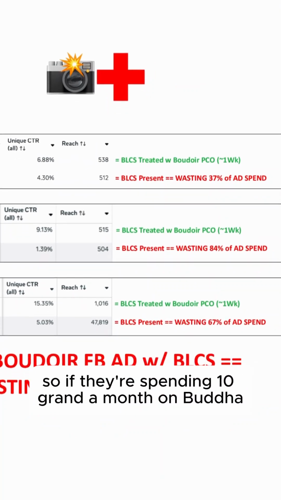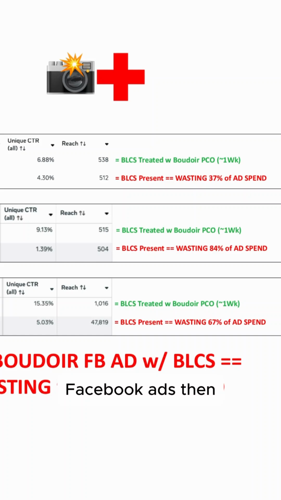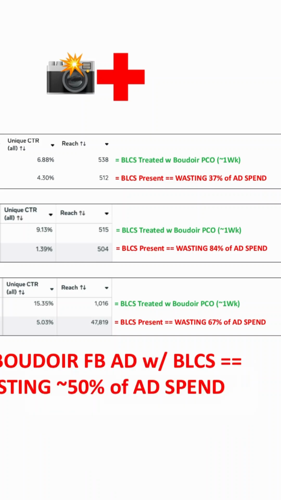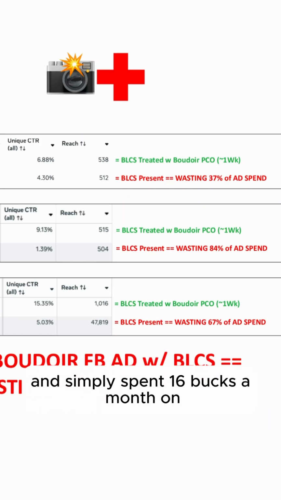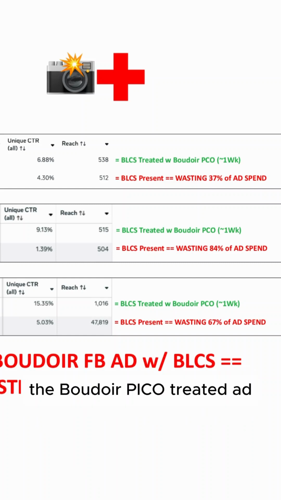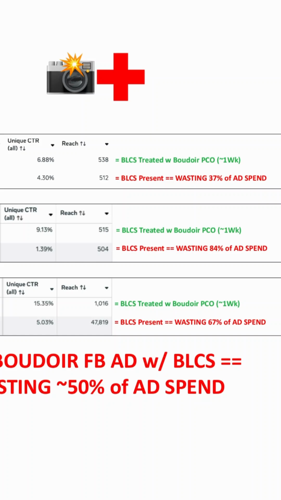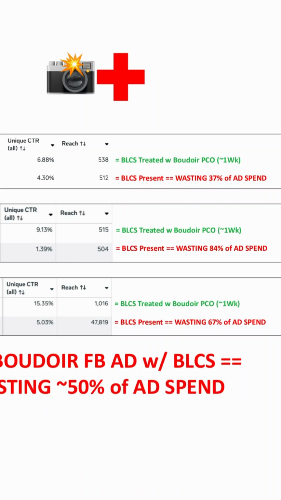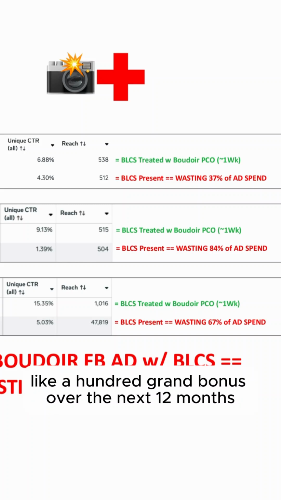So if they're spending 10 grand a month on Boudoir Facebook ads, we can reduce that ad spend by 8,400 bucks a month and simply spend 1,600 bucks a month on the Boudoir Pico treated ad. And so they can pocket that 8,400 bucks a month. It's ad spend not used, literally like a 100 grand bonus over the next 12 months.